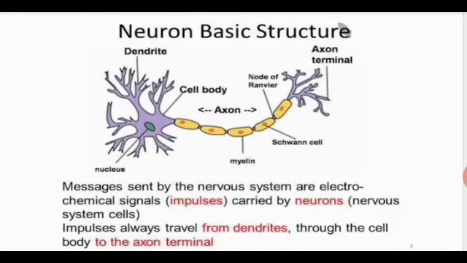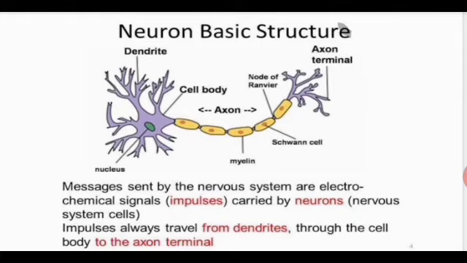Students, again this is a slide which is showing you the same neuron structure, that is the basic structure. So here if you see, the messages sent by the nervous system are electrochemical signals. As I just told you, they are in the form of impulses. The information is not moving in the form of written text, but in the form of electrochemical signals, which are nothing but impulses.